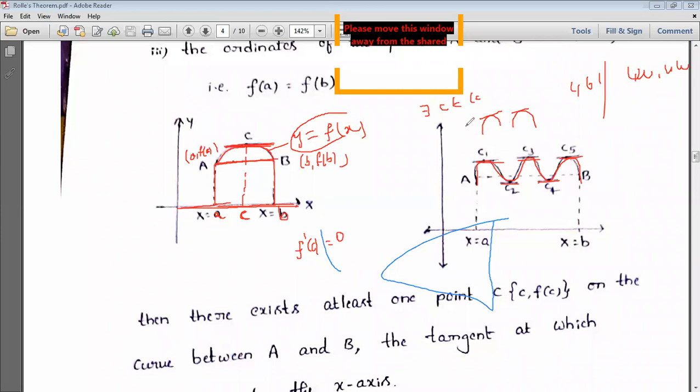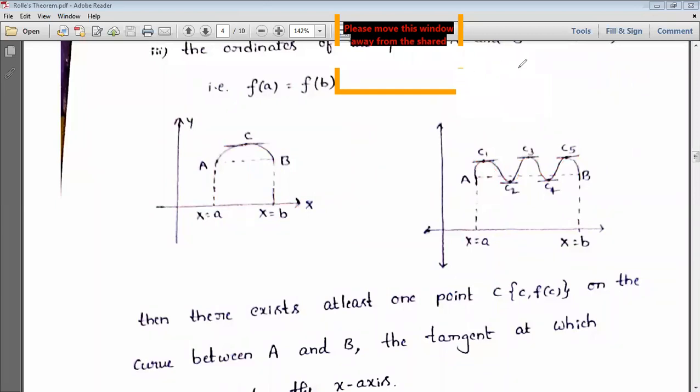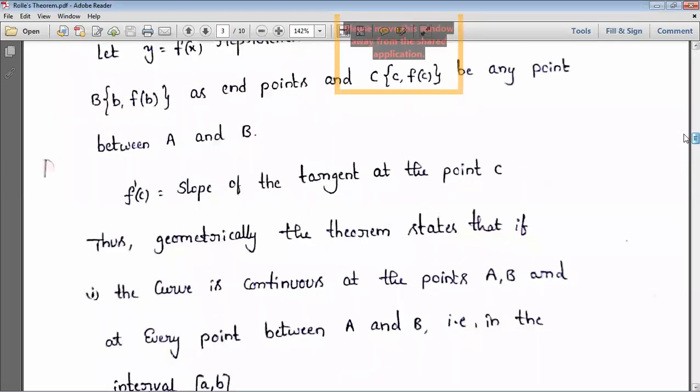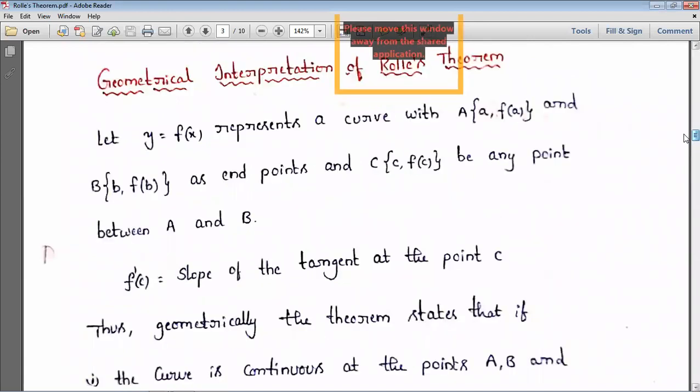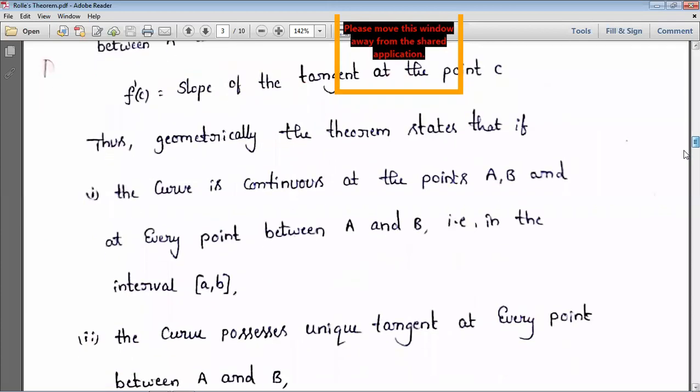Is it clear about its geometrical interpretation? Geometrical interpretation means first we use the conditions, and based on those conditions we draw these curves. Then we show that f dash of c equal to 0 at one c, and if more than one c exists, this is the curve. So you should write this entire part that we wrote here if they ask for the geometrical interpretation of Rolle's theorem.